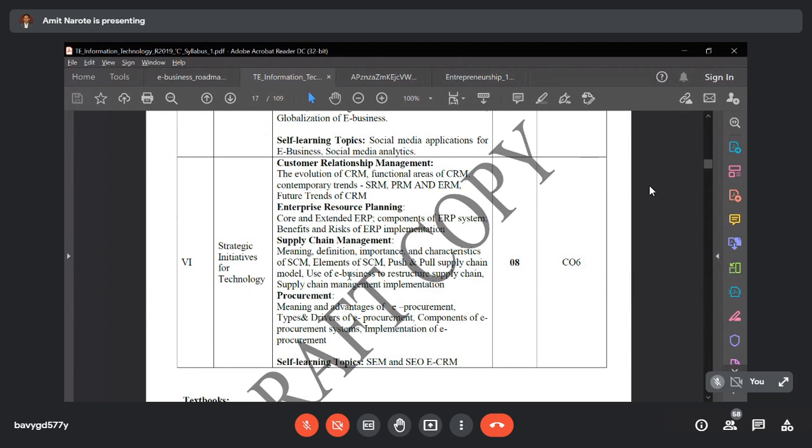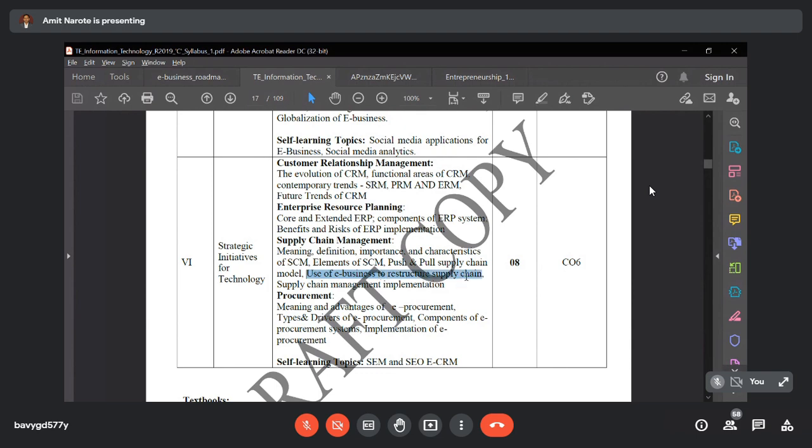Then elements of supply chain management. What are the elements or parts of a supply chain that we are going to discuss. Then types of supply chain models, push and pull supply chain models. There are two types of supply chain: one is push supply and another is pull supply. Then use of e-business to restructure the supply chain.